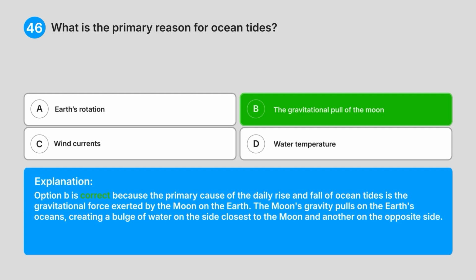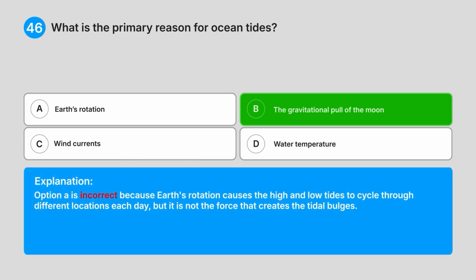Explanation: option B is correct because the primary cause of the daily rise and fall of ocean tides is the gravitational force exerted by the moon on the Earth. The moon's gravity pulls on the Earth's oceans, creating a bulge of water on the side closest to the moon and another on the opposite side.